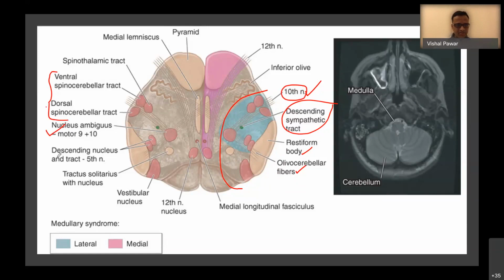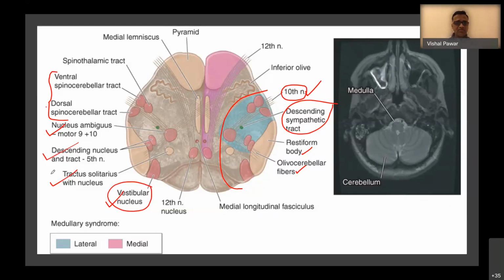Patients can have hiccups. Patients can have ipsilateral loss of facial sensations because of involvement of the descending nucleus and tract of the fifth nerve. And patients can have loss of taste sensations also. Patients can have vertigo, nystagmus of vestibular variety. The peripheral variety of nystagmus can happen because of involvement of the vestibular nucleus.